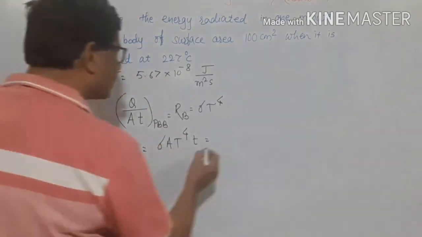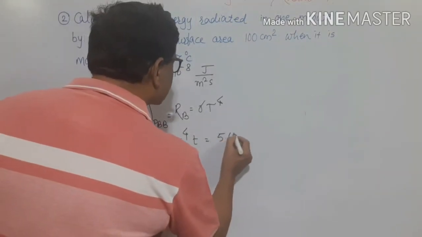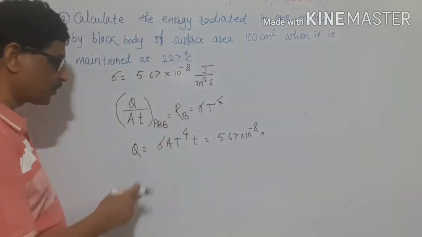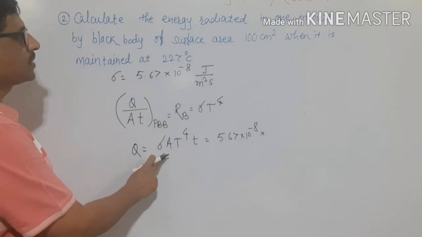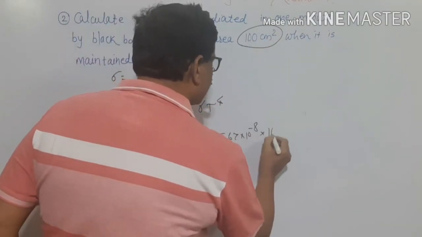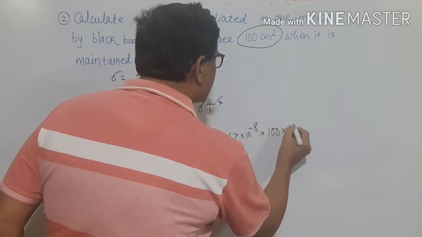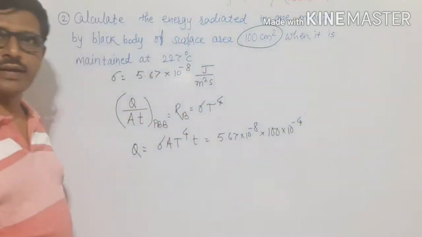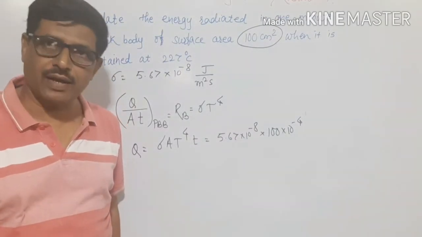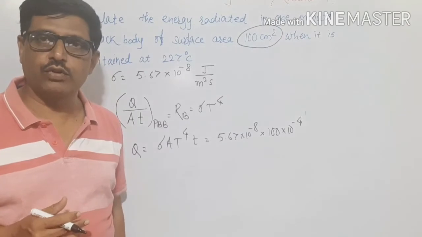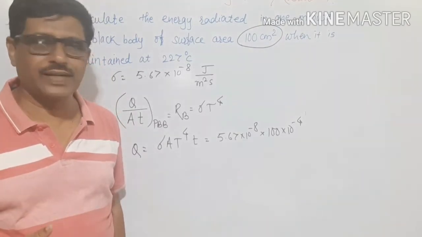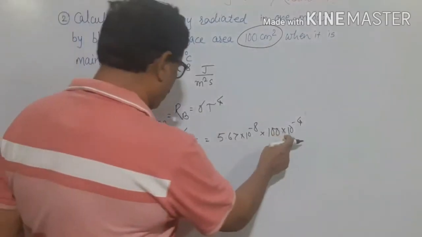The values are given here: 5.67 into 10 to the power of minus 8, Stefan's constant. Area is given, it is 100 centimeter square. It should be converted into SI unit, meter square. 1 centimeter is equal to 10 to the power of minus 2 meter, and centimeter square should be 10 to the power of minus 4.